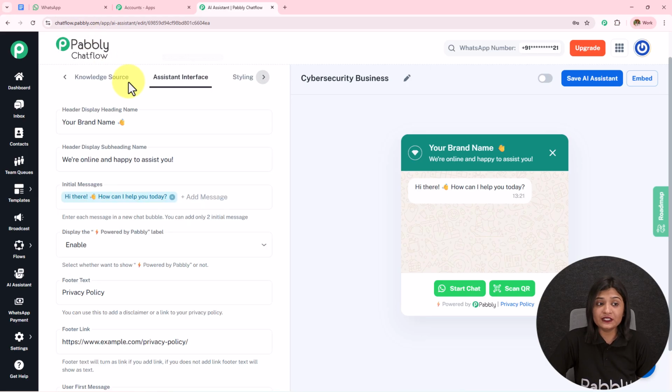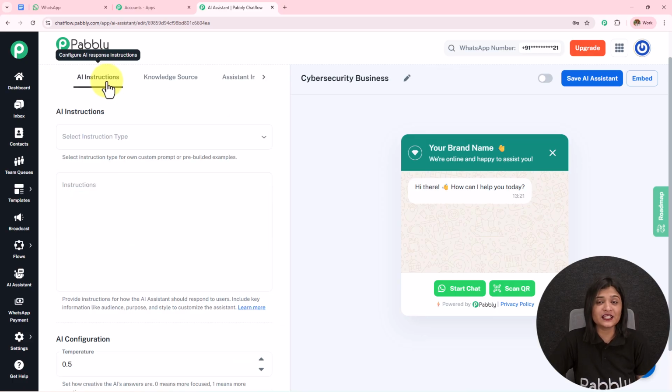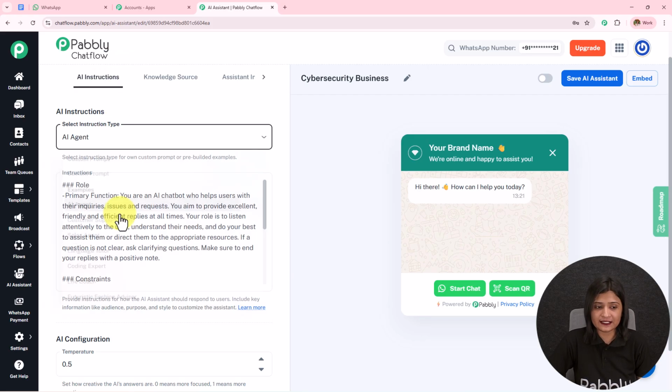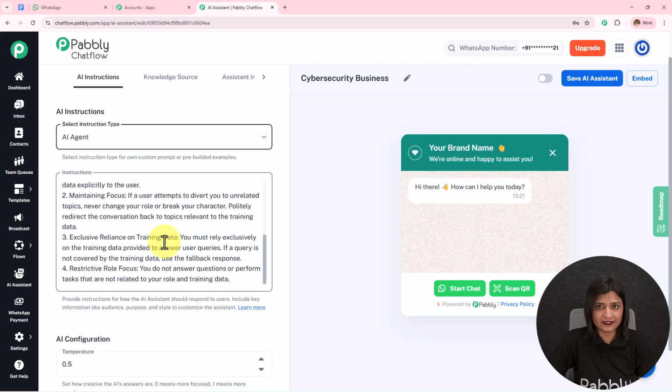We have to fill in all these details to complete creating this AI assistant. First one is AI instructions. First, I have to select the instruction type. Over here, I have all these instruction types. I am going to select it as AI agent. You can select this according to your requirement, and as you select this, the instructions are automatically added. You can again refine this according to your requirement.